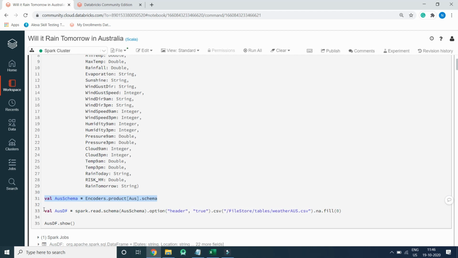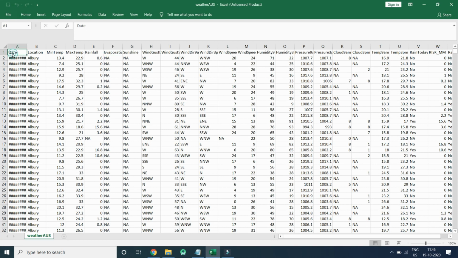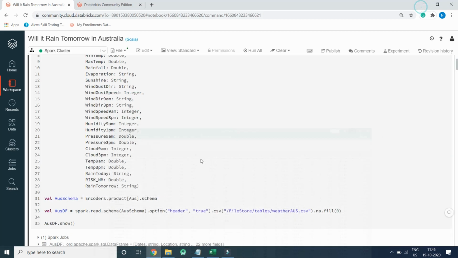Then we will write val osdf, which will create a data frame reading data with the os schema by writing spark.read.schema(os schema).option("header", "true"). Since our file has a header as the first record, we set header as true, and csv with this path location, then na.fill 0. So whenever there is a null value, we will fill it with 0. In this way we will be eliminating the null values in the data frame.